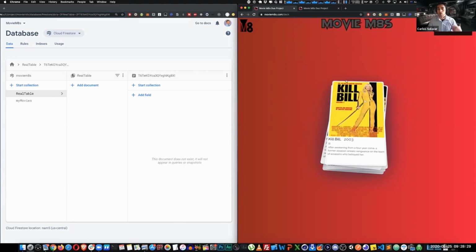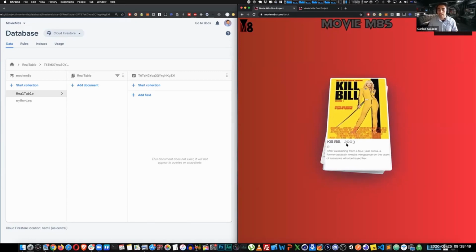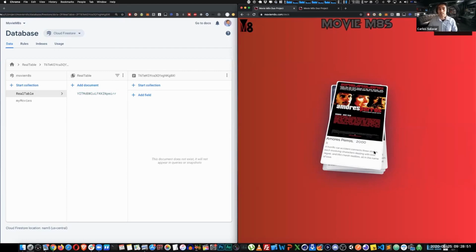And every time I go into this page, 5 random movies are presented to me. The movie has a photo of the poster for that movie, in this case, Kill Bill, great movie, released in 2003, rated R because there's a lot of blood and gore, and a little plot of the movie. If that's good enough for you, you say, okay, yeah, I like it. I'm just gonna put it to the right.